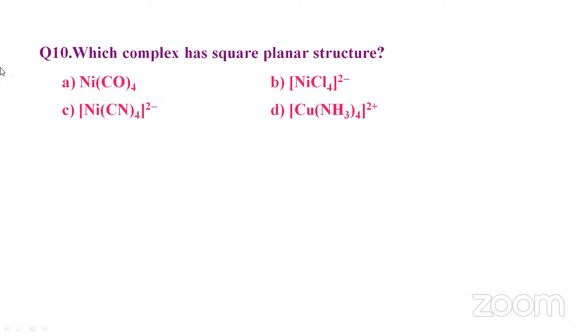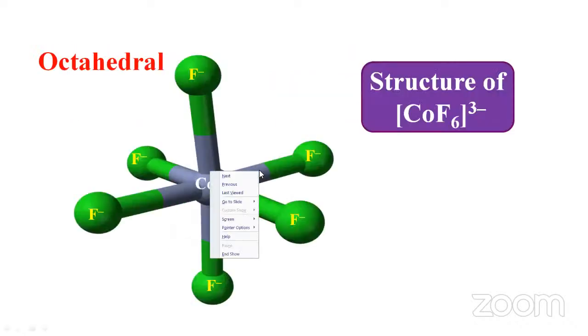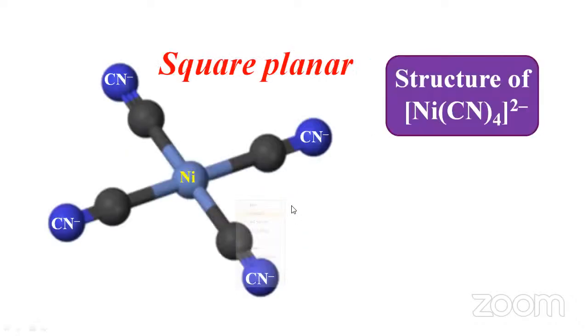Which complex has a square planar structure? We have seen some of the structures now. Which compound will have a square planar structure?